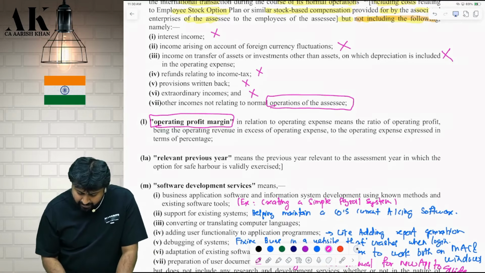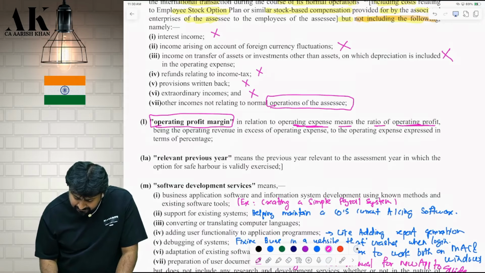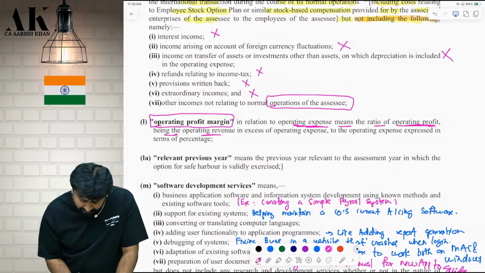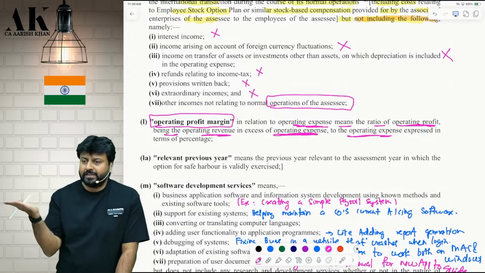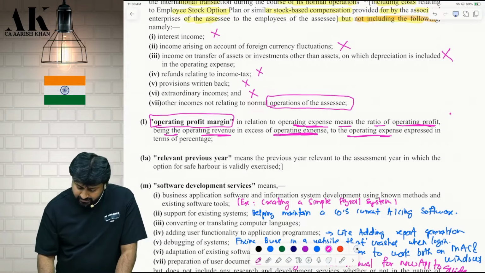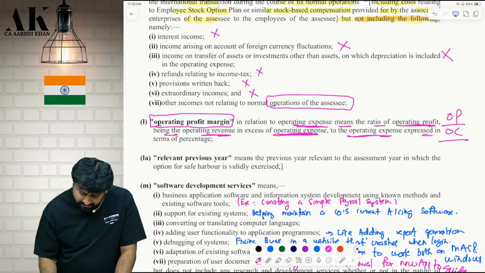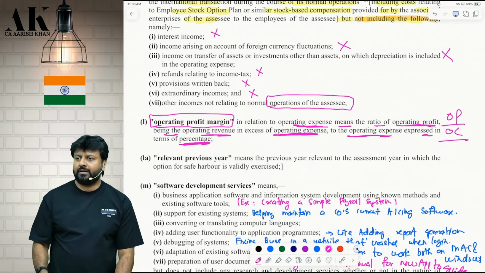Check. The operating profit margin in relation to operating expense means the ratio of operating profit, being the operating revenue in excess of operating expense. This is your numerator, correct? To operating expense. This is your denominator. This is nothing but your OP upon OC, which is expressed in terms of what? In terms of a percentage.